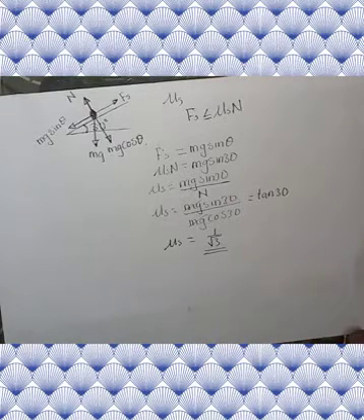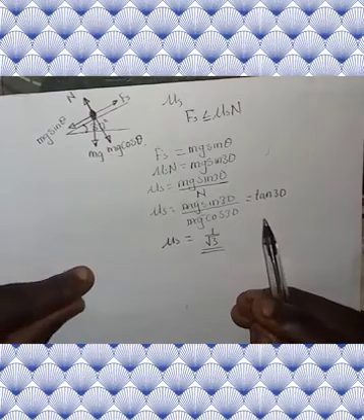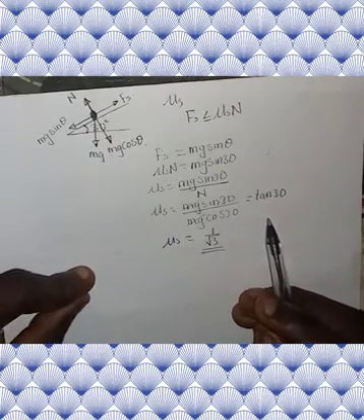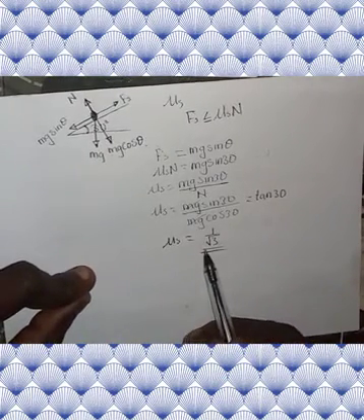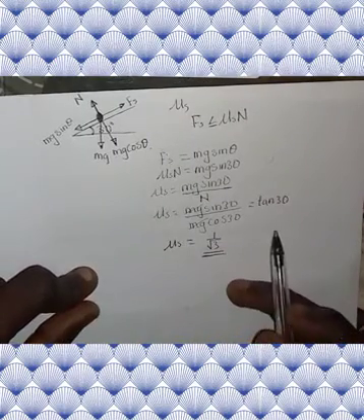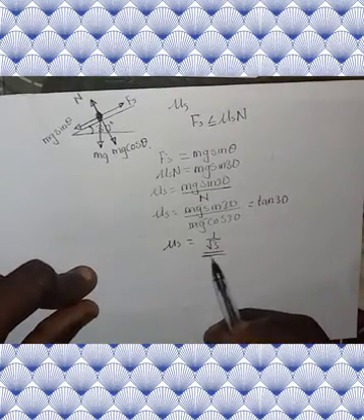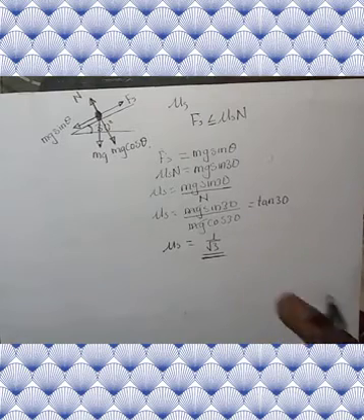Great. You can decide to give it as a decimal, but if it's in maths mechanics, you can leave it like this. But in physics, you can decide to put it as a decimal. Yes, you can put it as a decimal and see your answer.